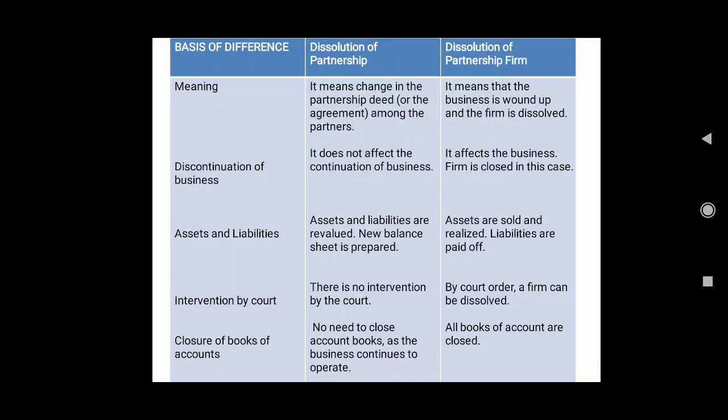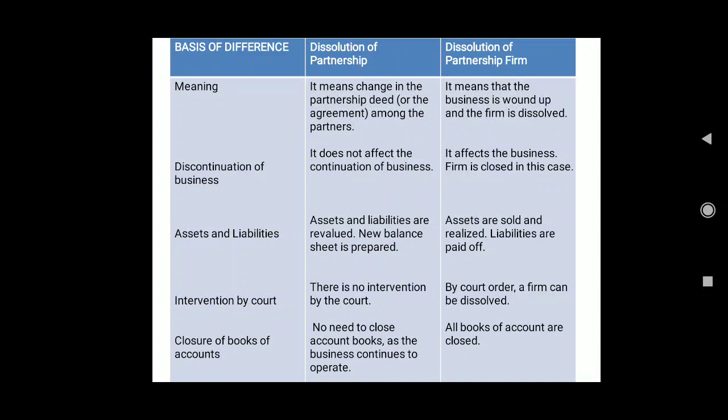We revalue the assets and liabilities, and then we prepare the new balance sheet as the business is continuing. After the revaluation, whatever profit or loss we have will be distributed among the partners in their old profit sharing ratio, and then we'll prepare the new balance sheet.